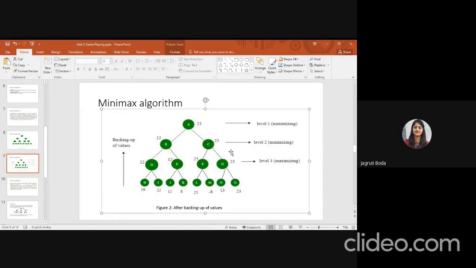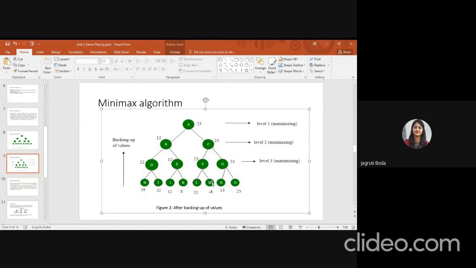Then B and C are your level 2, which is minimizing. Then D, E, F, G are level 3, which is maximizing, right? Now you can see D has H and I as children, right? Now I have to check which has the maximum value because level 3 is maximizing. So 22 is your maximum value. Okay. J and K, which has the maximum value? 12. So I assign E as 12.